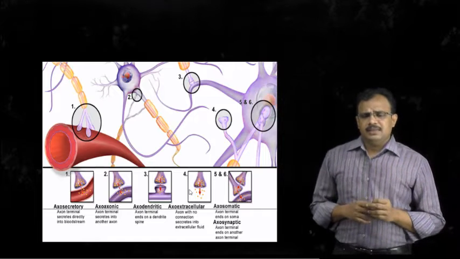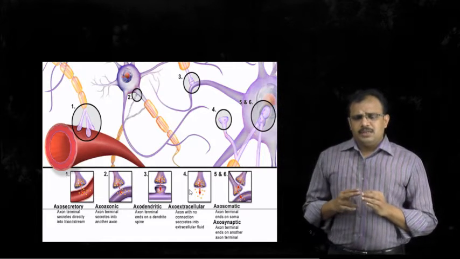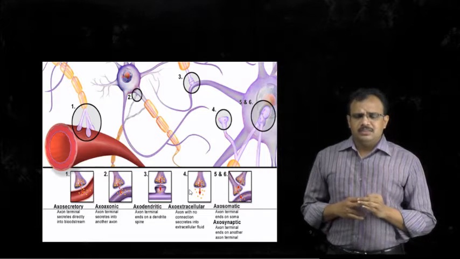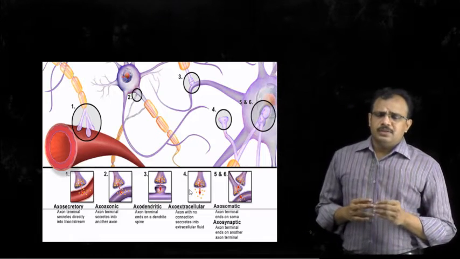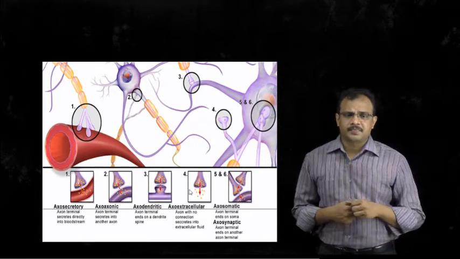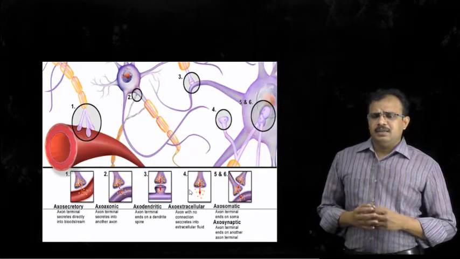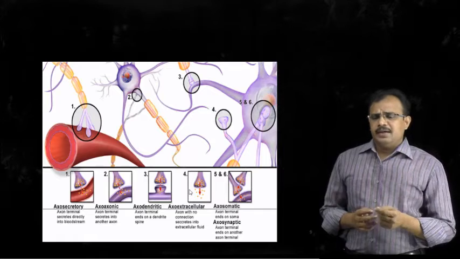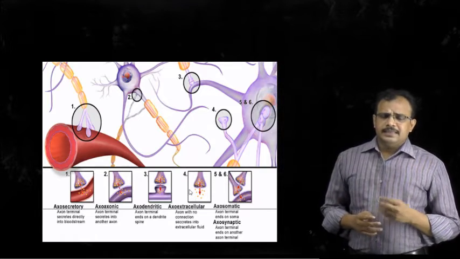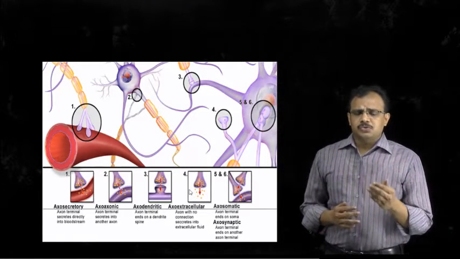Or it can occur between the axon of one neuron and the dendrite of another neuron. This is called axodendritic synapse. Or this synapse can be between the axon of one neuron and the cell body of another neuron, that is called axosomatic.